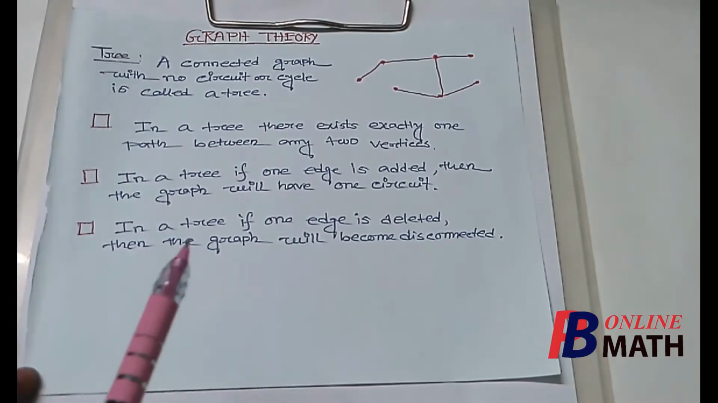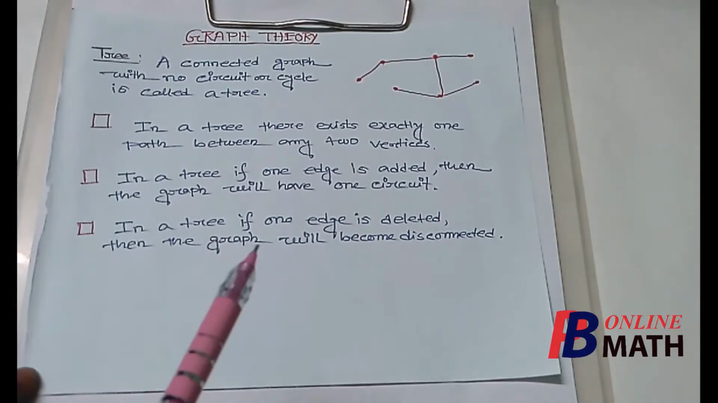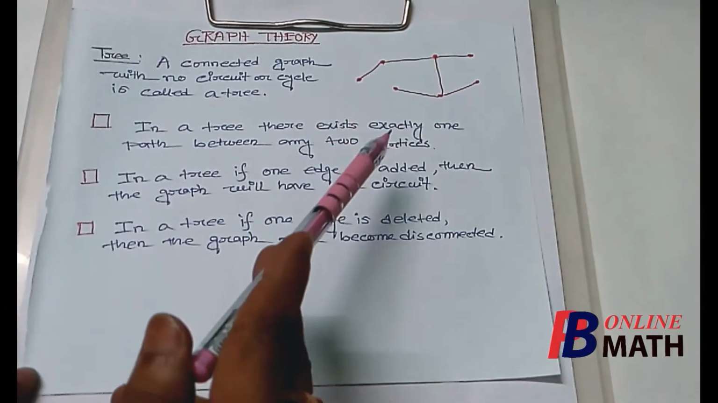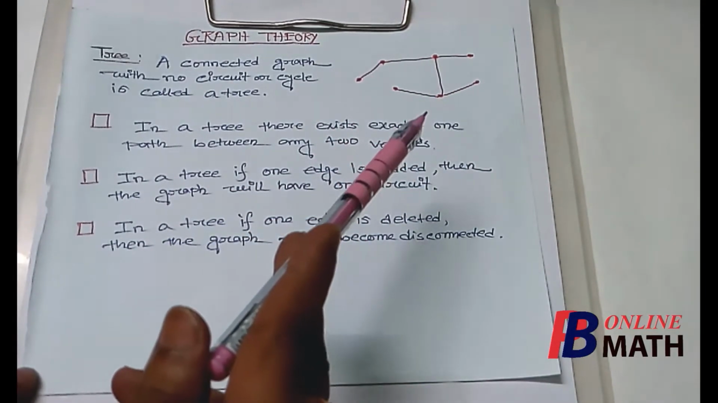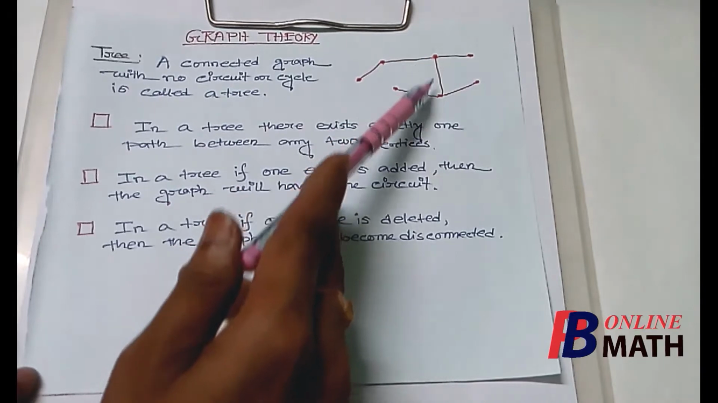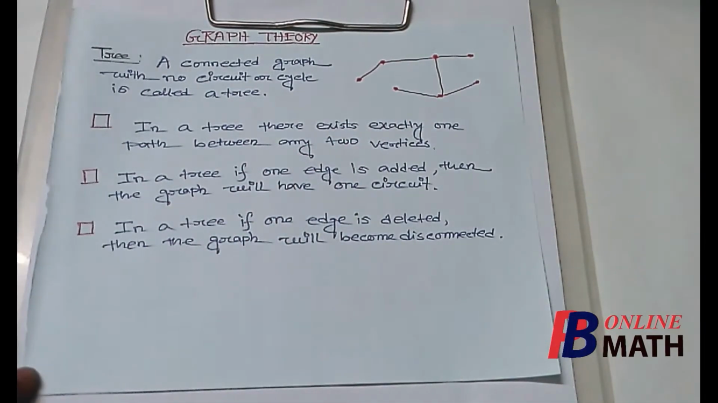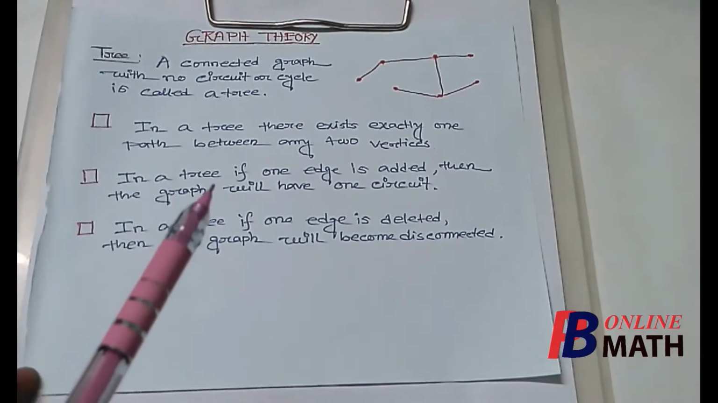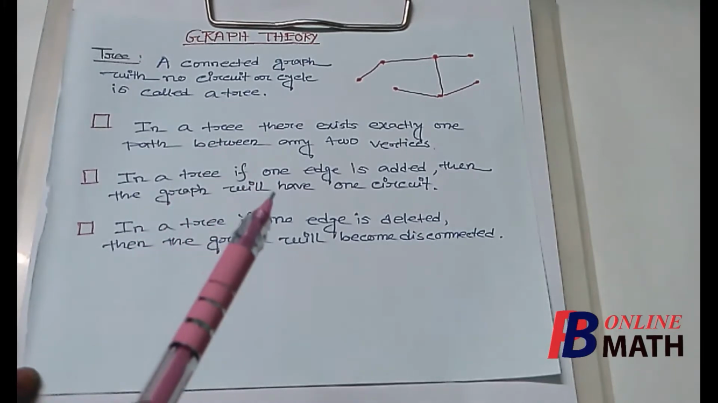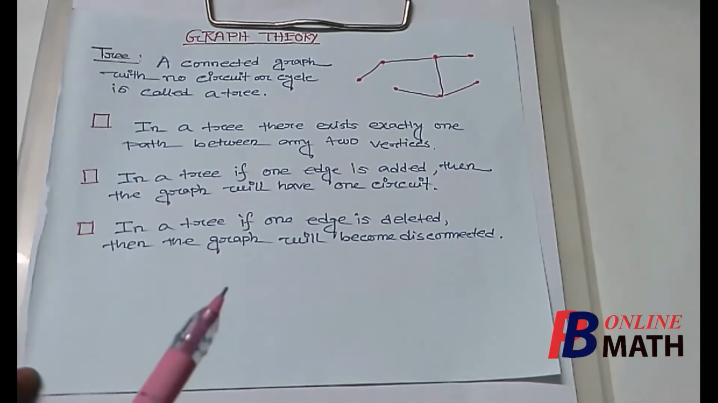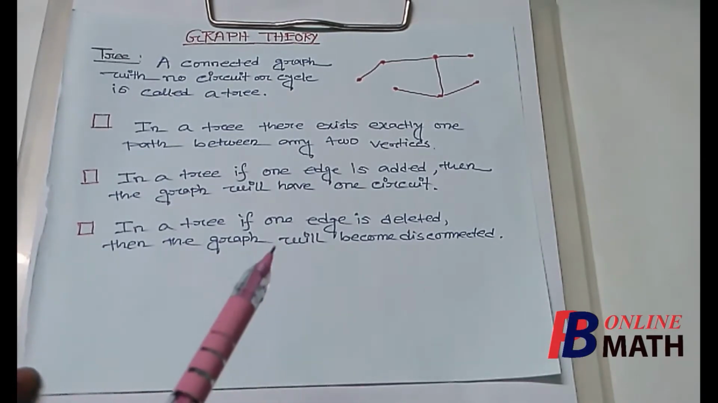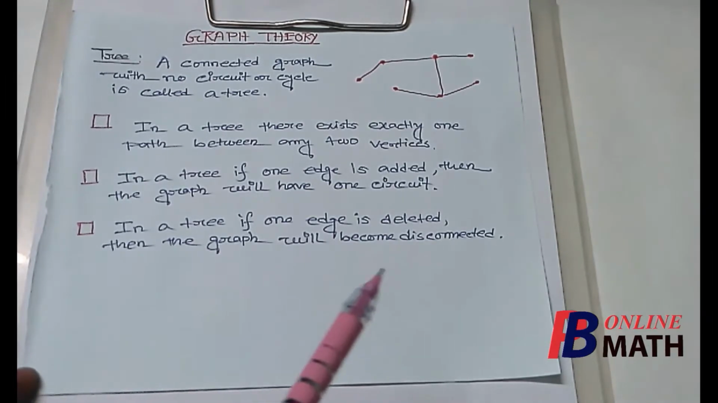But if we delete one edge from a tree, then the graph will become disconnected. So if we consider this tree, you can delete any edge from this tree, then you find that the graph will become disconnected. If we delete this edge, then it will become disconnected. So we can state that a tree is a minimally connected graph. We have already defined minimally connected graph, that if from a graph one edge is deleted, then the graph will become disconnected. Then we call that the graph is minimally connected graph. So remember that a tree is always a minimally connected graph.